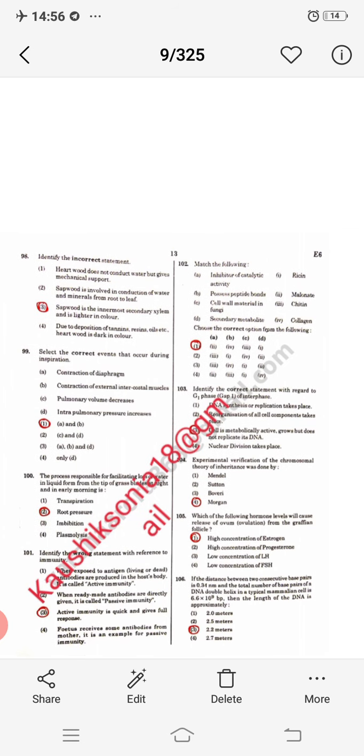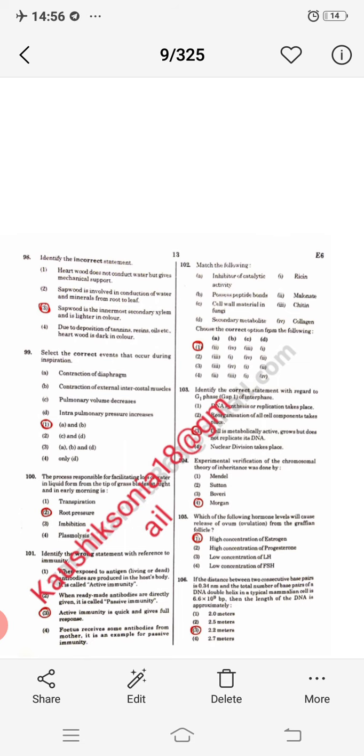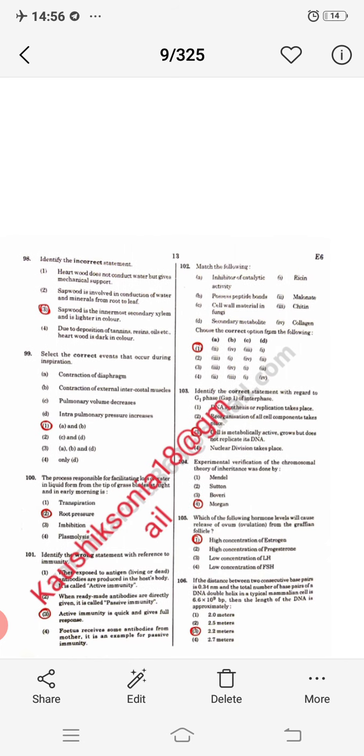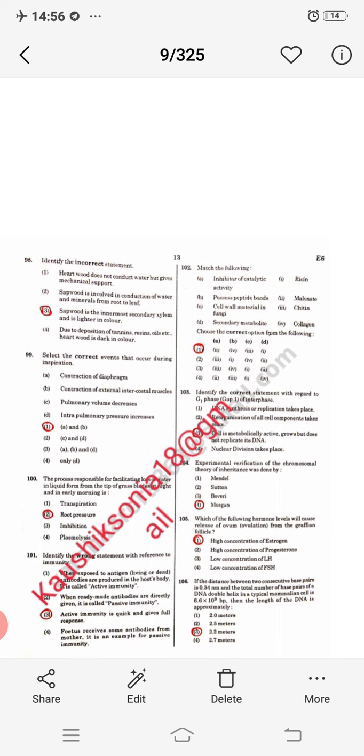Next question, the process responsible for facilitating the loss of water in liquid form from the tip of grass in early morning is due to. My dear student, the process is guttation, which occurs through the hydathodes present on the tip of leaves, and occurs during early morning due to root pressure. Because the rate of transpiration is very low in early morning, root pressure is responsible for loss of water in the form of droplets, and the pores present on the tip of leaves are called hydathodes.